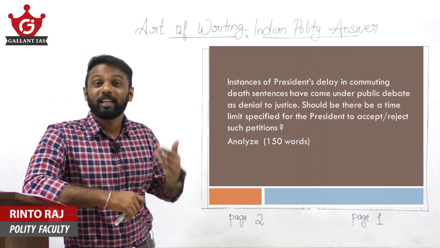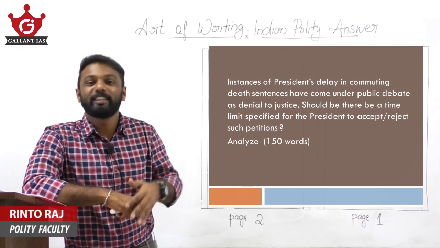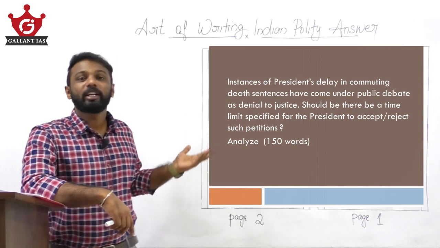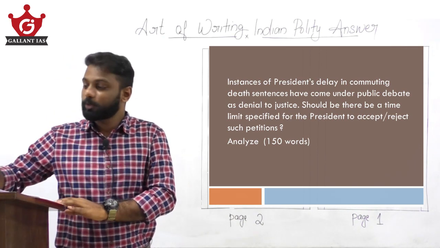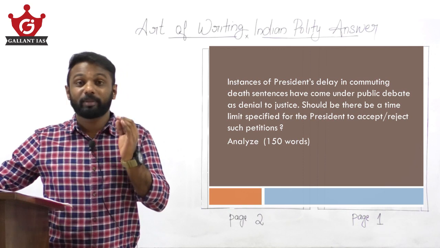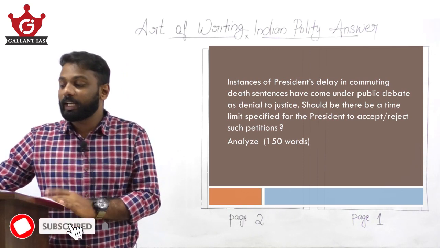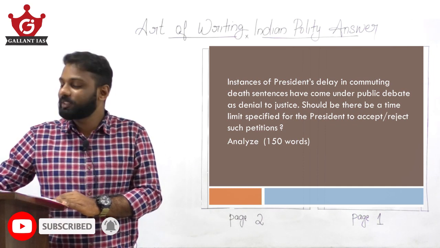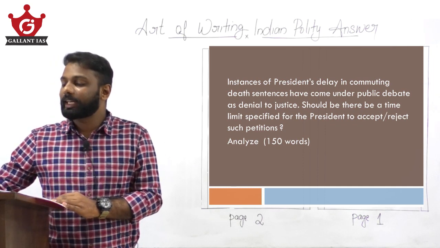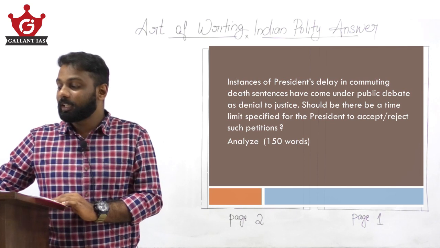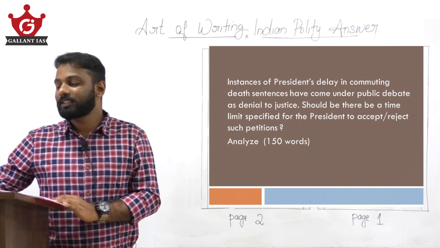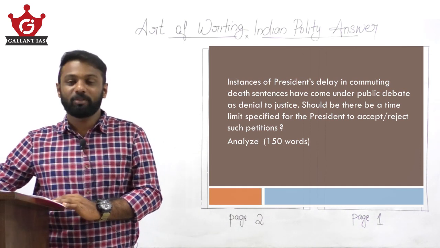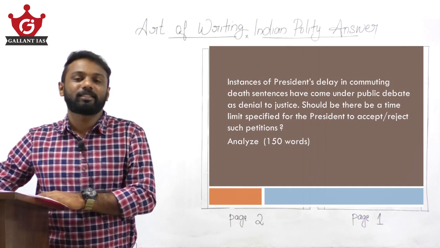In this video we will learn how to write an answer of Indian polity, or how to structure a polity answer. We'll be doing it based on a previous year question, and the question for today is: instances of President's delay in commuting death sentences have come under public debate as denial of justice. Should there be a time limit specified for the President to accept or to reject such petitions? Analyze. The question is regarding the pardoning power of the President.